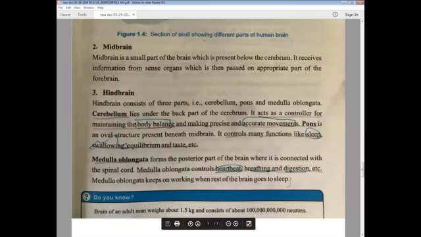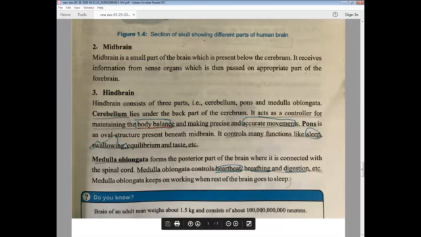What does it do? Heartbeat, which is involuntary. It is not in our control. Heartbeat, breathing, and digestion, etc. Medulla oblongata keeps on working when the rest of the brain goes to sleep. Medulla oblongata is the portion which never goes to sleep because